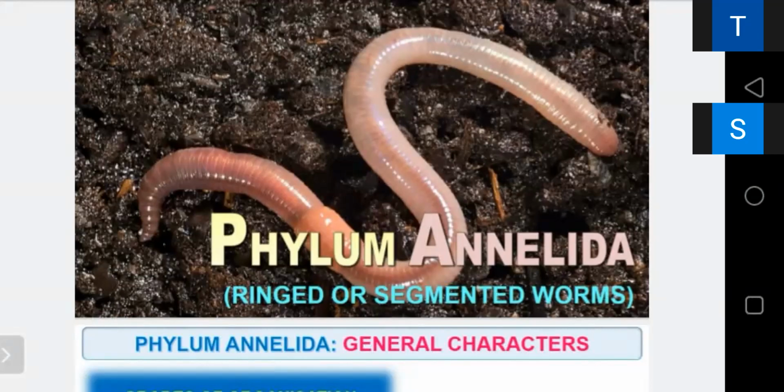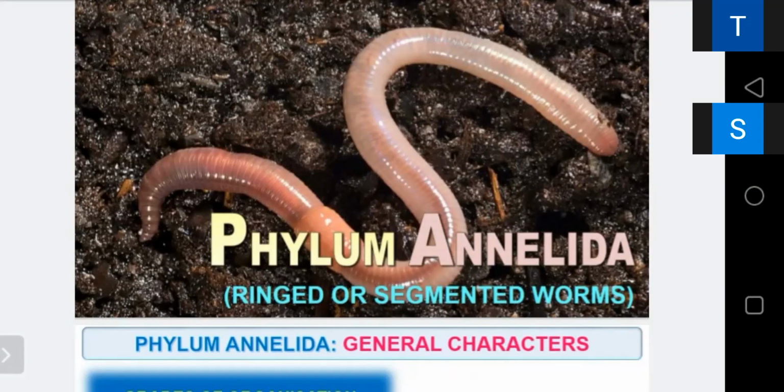And on that basis, what kind of circulatory system, excretory system, digestive system they have. What type of fertilization, external or internal, whether development is direct or indirect, whether they are bisexual or monosexual. So we have divided them into so many phyla. There are around 35 phyla, but we have considered only 11 phyla, that are the major ones.